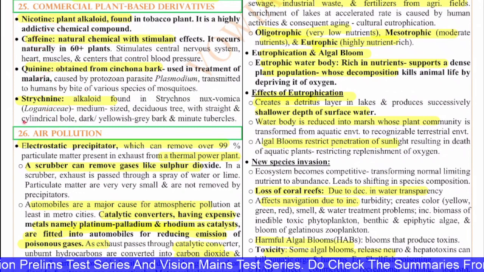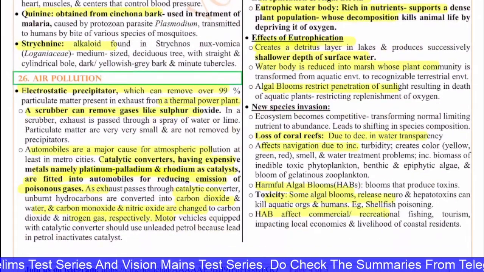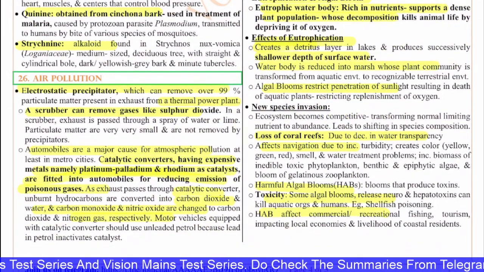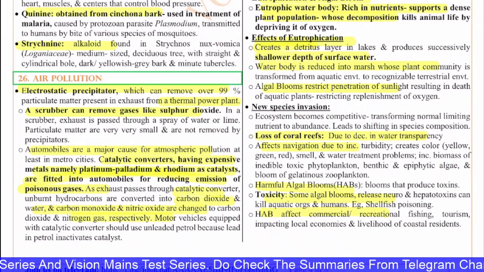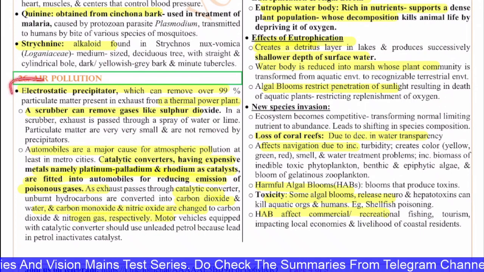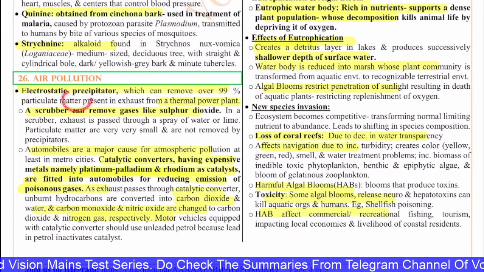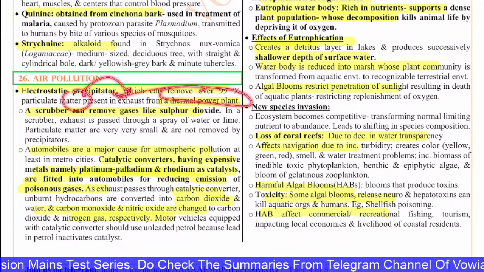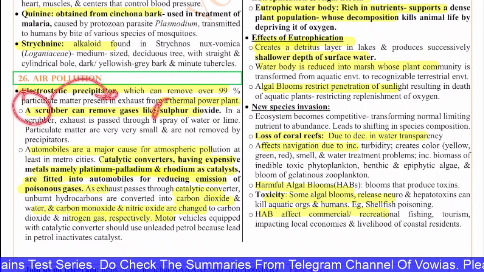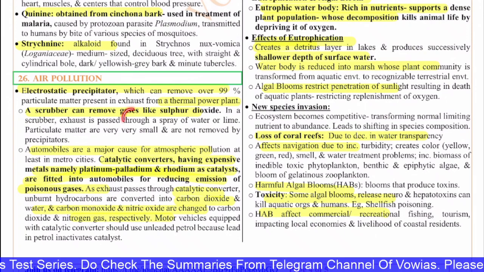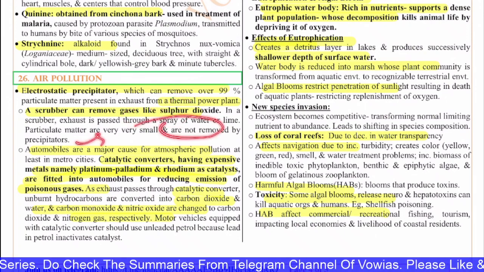Next, the 26th question is with regard to air pollution. Air pollution is the pollution caused in the air because of the various effluents and releases from various sources like industries, vehicles and all. You have the electrostatic precipitator, and this can remove 99% of the particulate matter present in the exhaust from the thermal power plants. A scrubber can remove gases like sulfur dioxide. In a scrubber, the exhaust is passed through a spray of water or lime. Particulate matter that is very small is not removed by the precipitators.